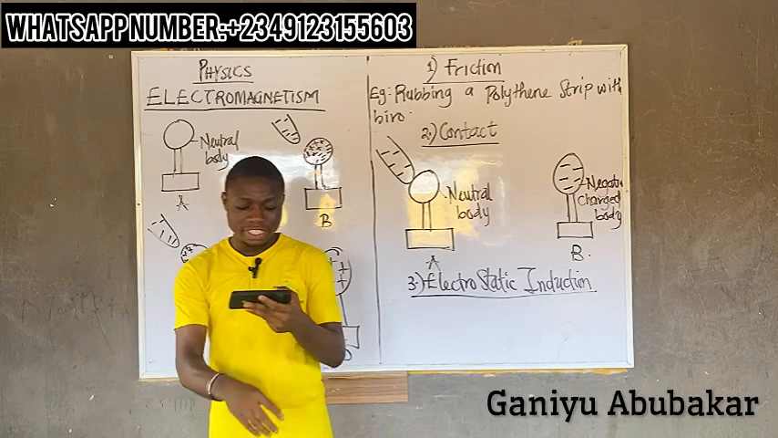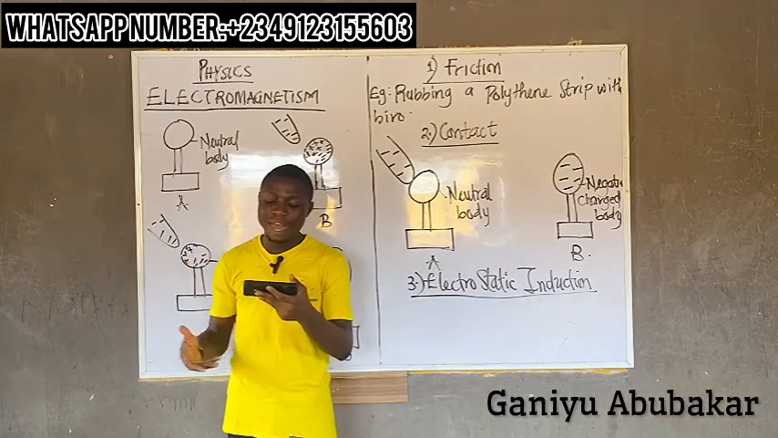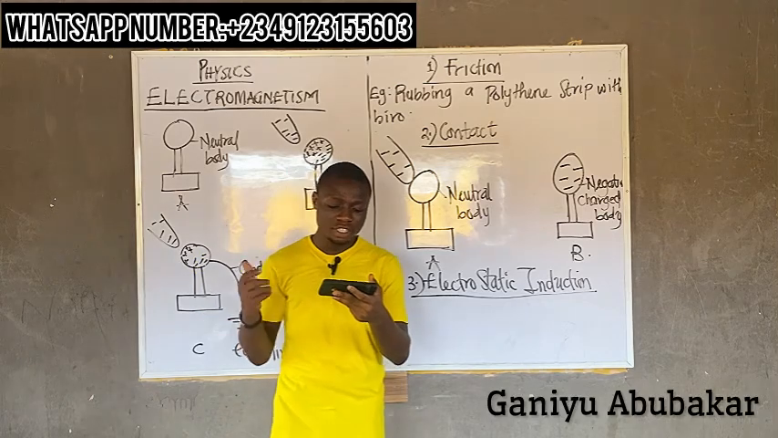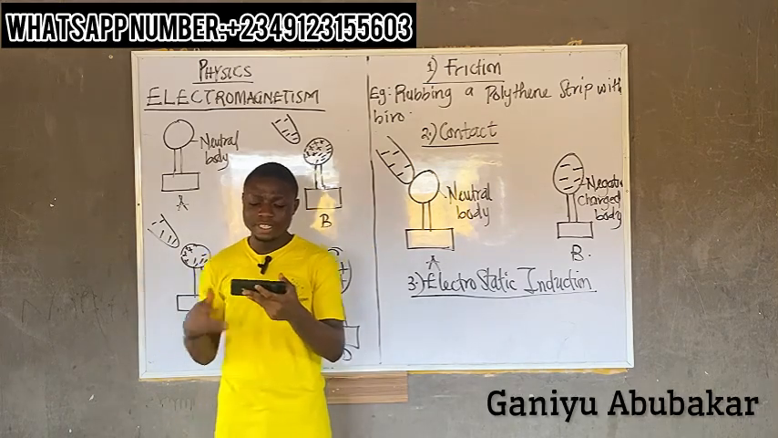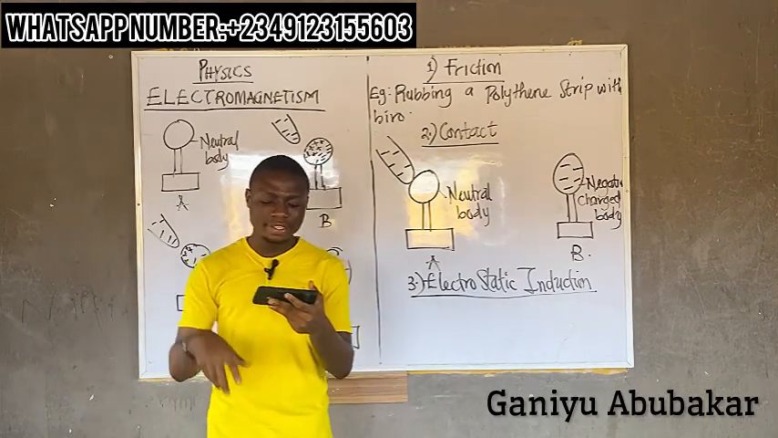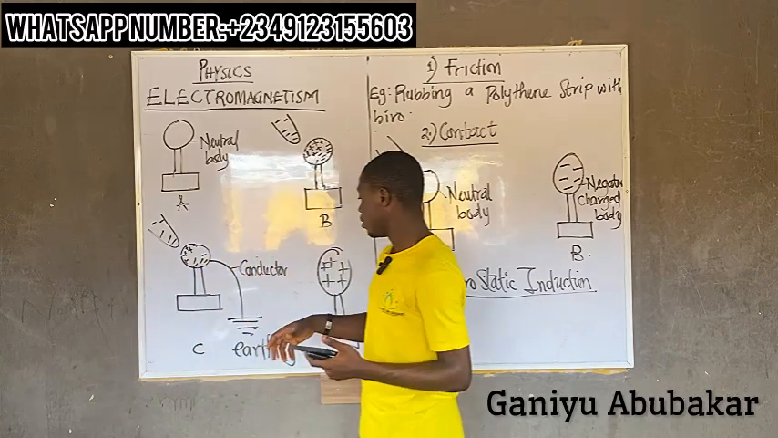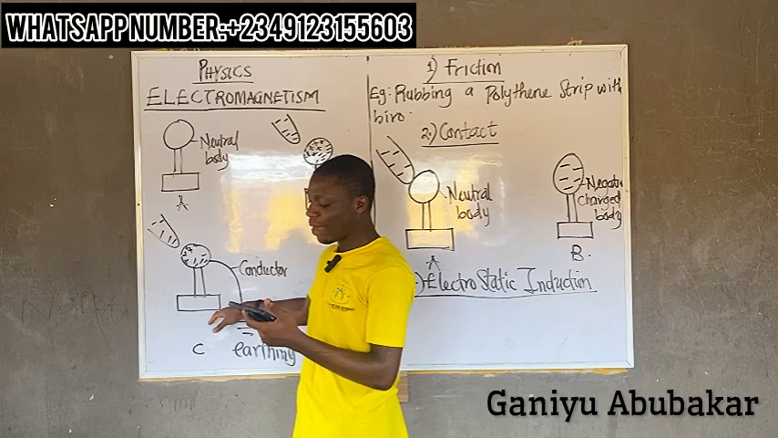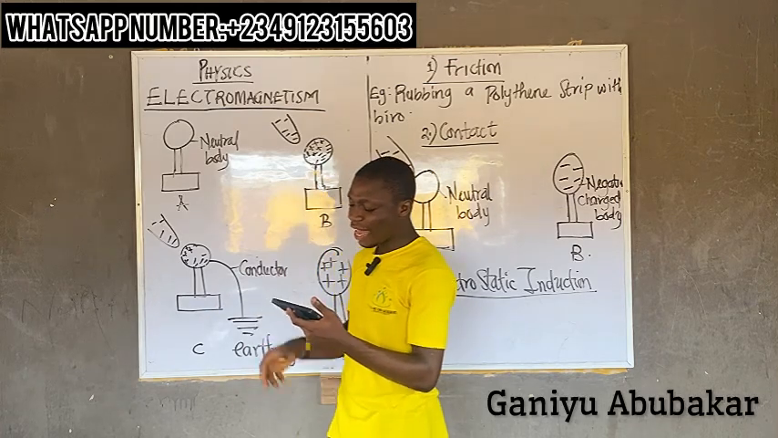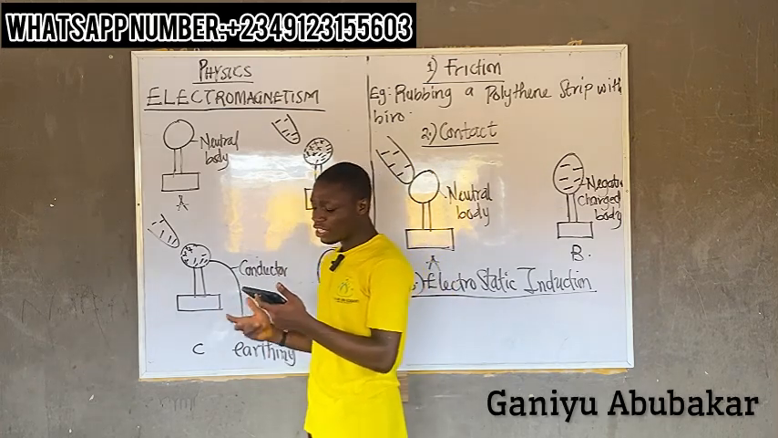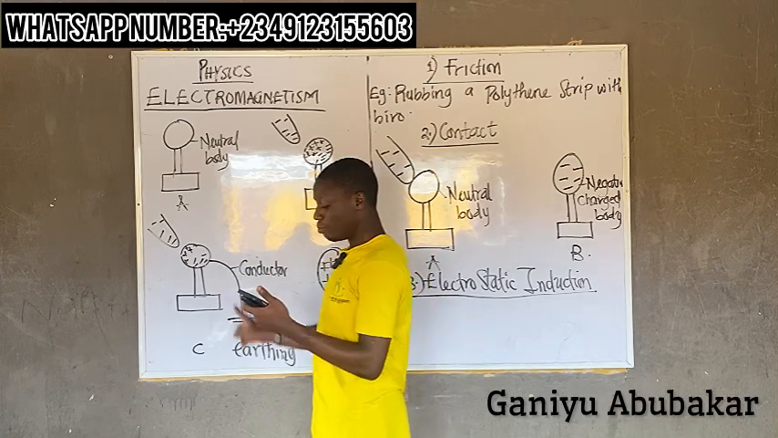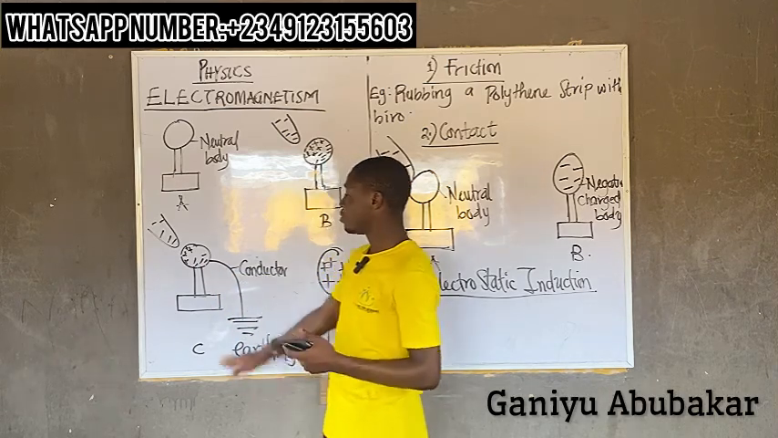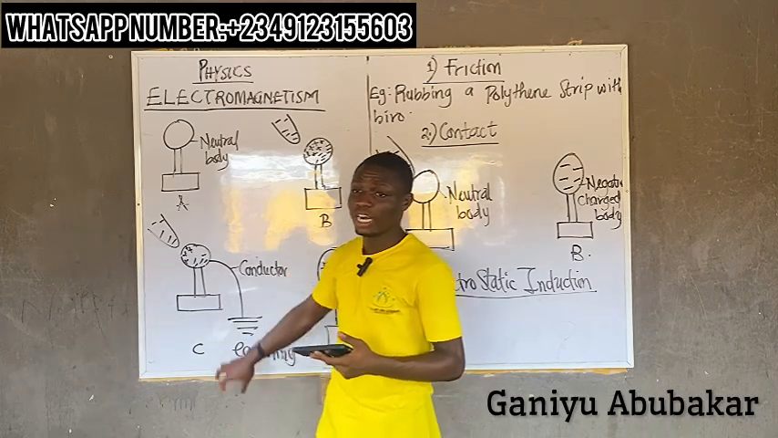Step 3, at the part of the neutral body having the negative charge, charged such that they flow into the earth as shown in diagram C. Draw diagram C out, please.